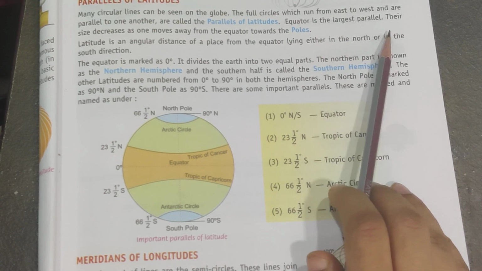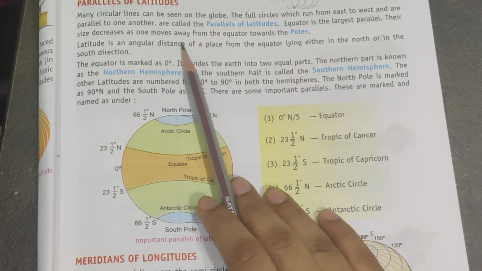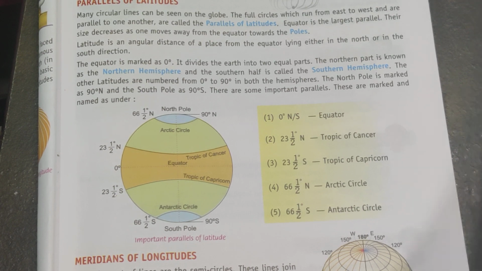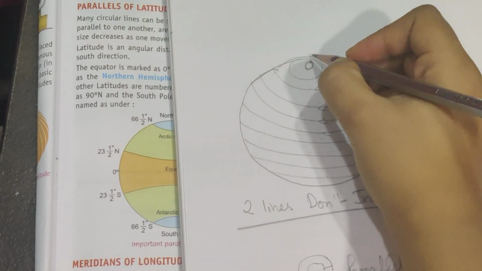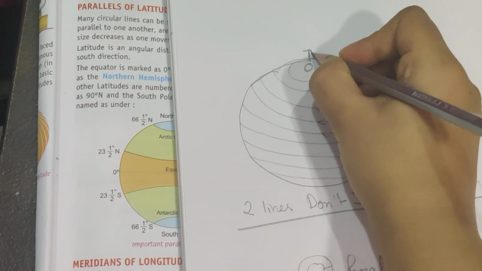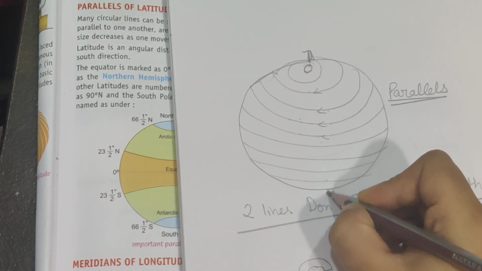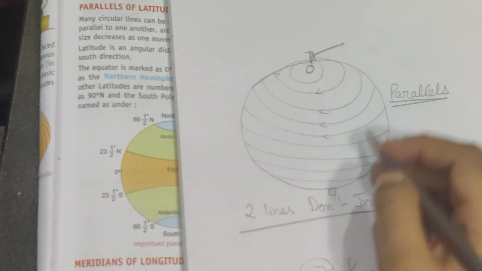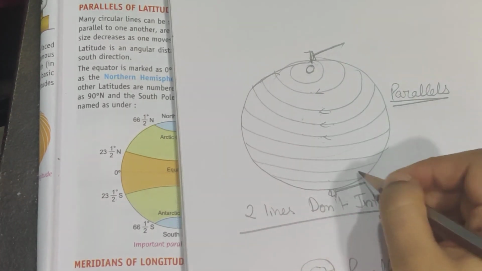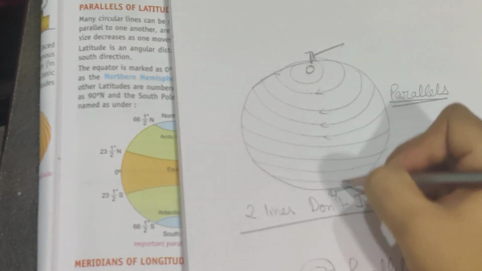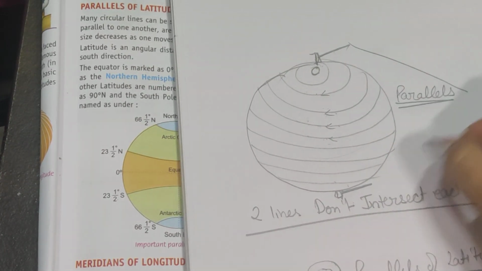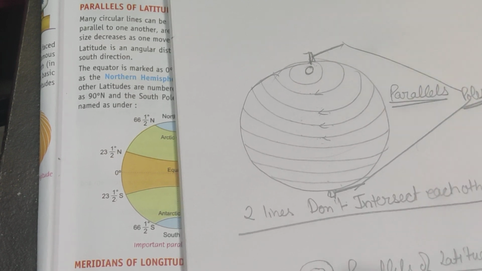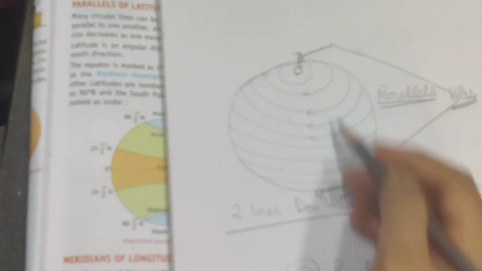Equator is the largest parallel. Their size decreases as one moves away from the equator towards the pole. Now look here, it means the globe, the earth moves on its axis, and the axis has two endpoints. Axis के दो endpoints होते हैं. The endpoints are known as the poles. This is a pole, this is a pole.